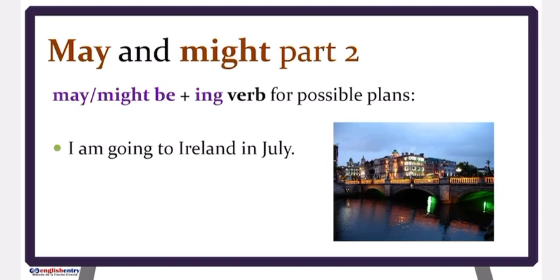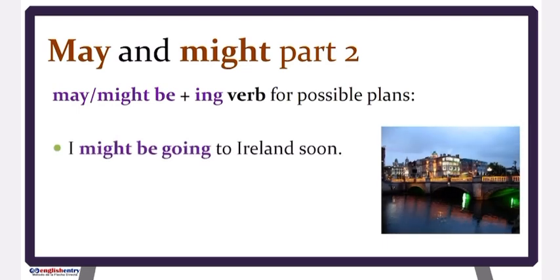Okay, let's compare now with examples. I am going to Ireland in July. Now, that is sure. So I have a plan to go to Ireland in July. Now let's see the way we use might plus ing or may plus ing.